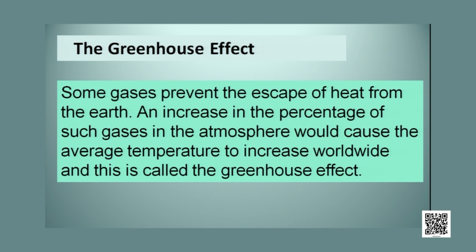An increase in the percentage of such gases in the atmosphere would cause the average temperature of the earth to increase, and this is called the greenhouse effect. Because of the increase of these gases, the temperature of the earth is increasing. This is called the greenhouse effect, and the result is global warming. And you know what is the harm if global warming occurs?